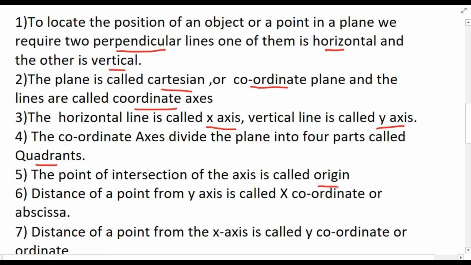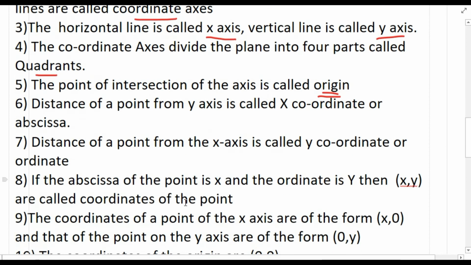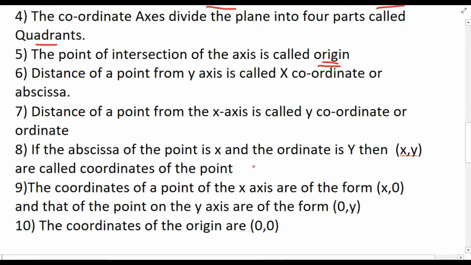Point of intersection of these axes is called as origin, and the distance of a point from y-axis is x coordinate or abscissa, and the distance of a point from x-axis is called as y coordinate or ordinate. The other name for this is ordinate. And if abscissa of the point is x and the ordinate is y, usually we represent it in a bracket, and these 2 values will be separated by comma, and that is called as coordinates of the point. The coordinates of the point on the x-axis are of the form (x, 0), and that of y-axis are of the form (0, y), and coordinates of origin is (0, 0).